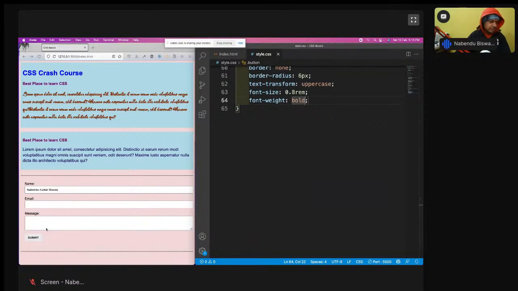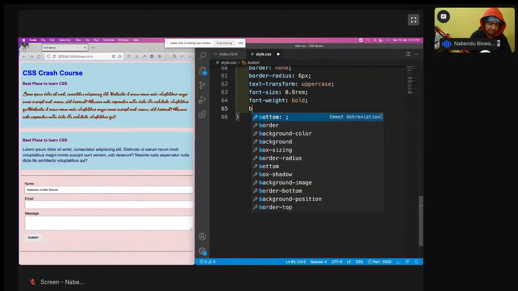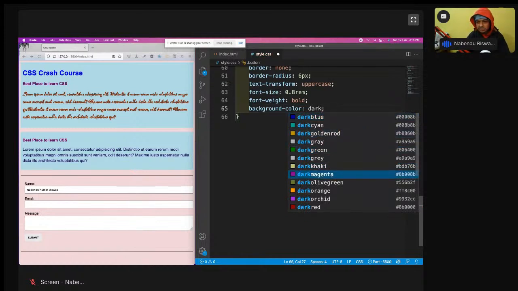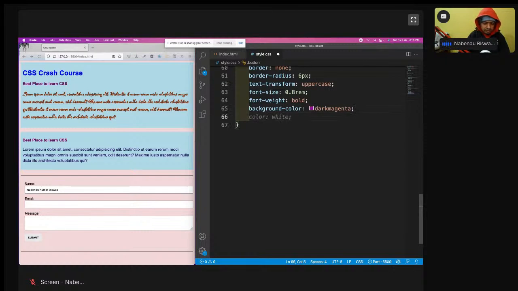But I want to change the background color and the color also, because this is a very ugly background color. So background color I'll do, and I will do a dark magenta. And now the text is not shown, so I have to do the text as white. So now it is much better. Now the buttons you might have seen, when you hover over some button, the whole color gets changed, and it will also change the cursor to a pointer. So we are going to do that, and we need to do that through something known as a button hover background.